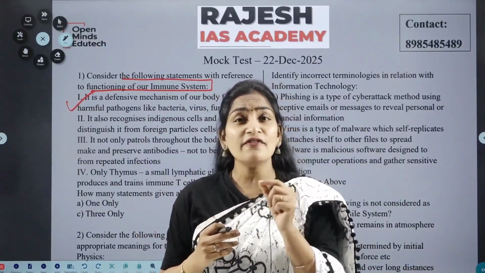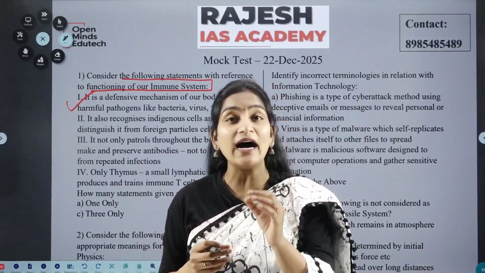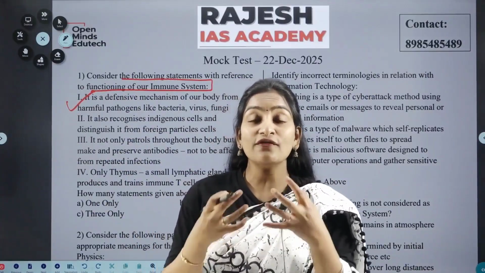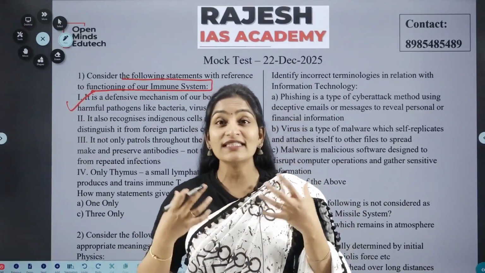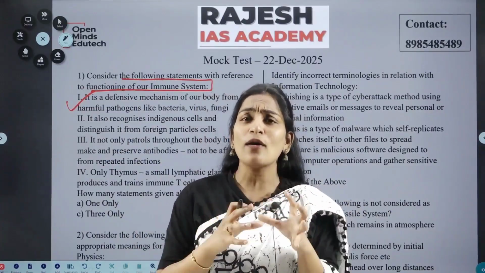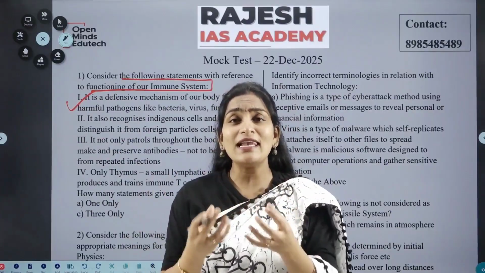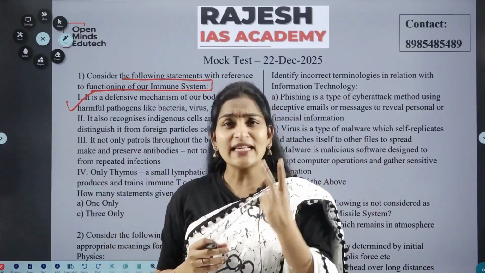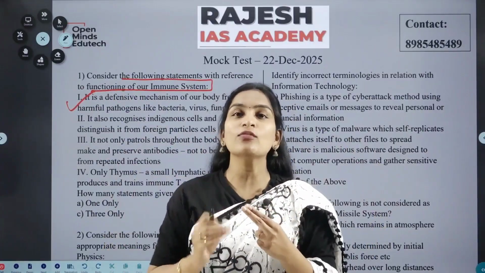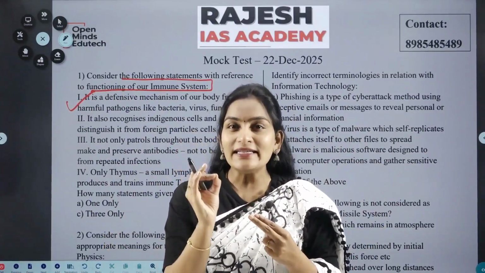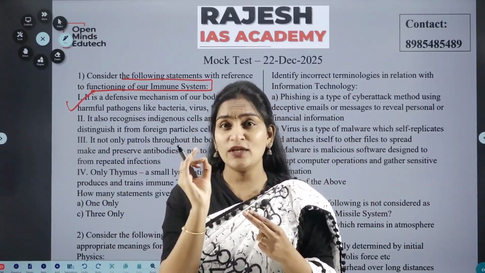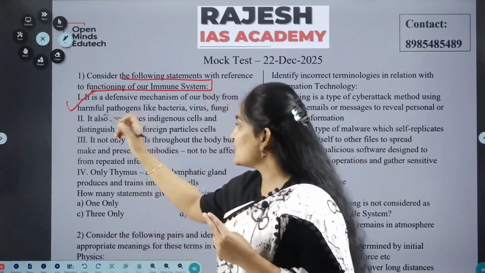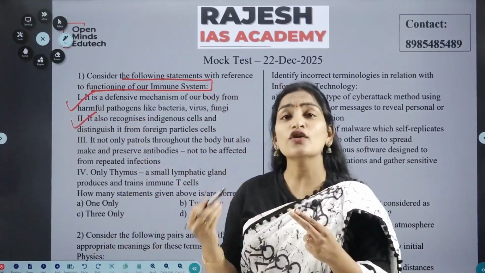That is because of the failure of our immune system to identify our own cells. When our immune system fails to identify our own cells, that is also a problematic thing, which allows the cancer cells in our body to pile up at a larger scale. So the second most important mechanism of an immune system is to identify and distinguish between our own body cells and a foreign particle. So the second statement is also the right statement.